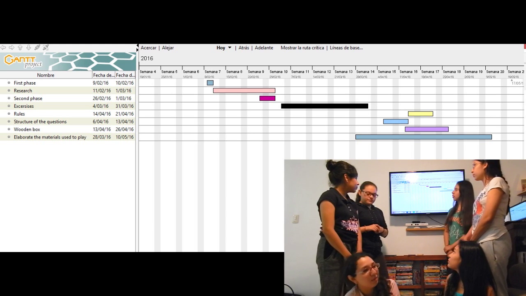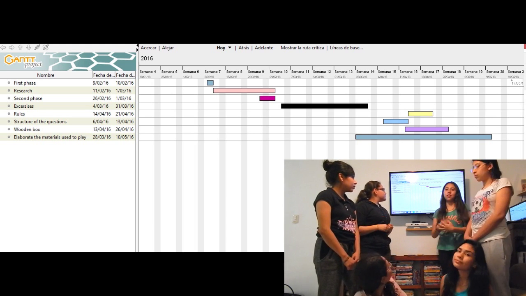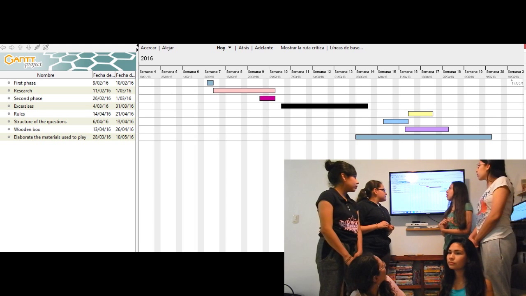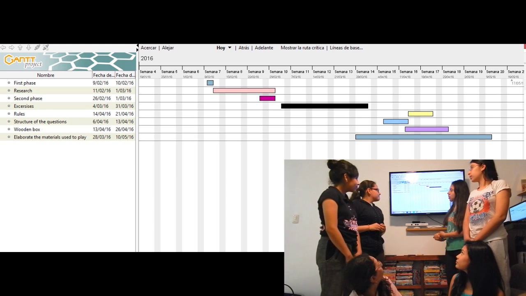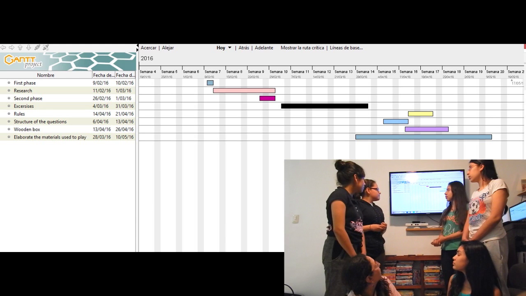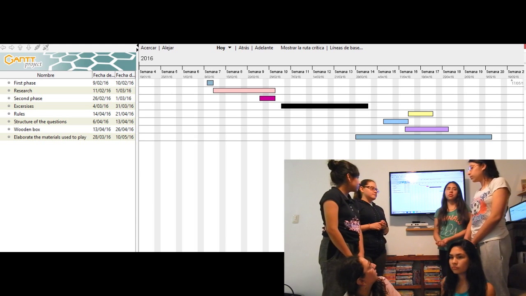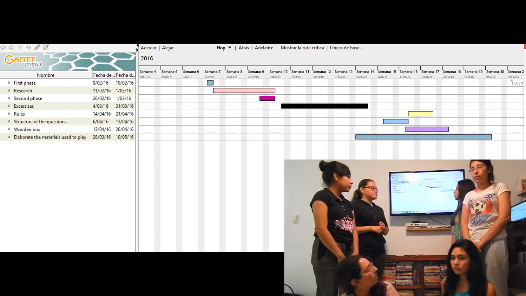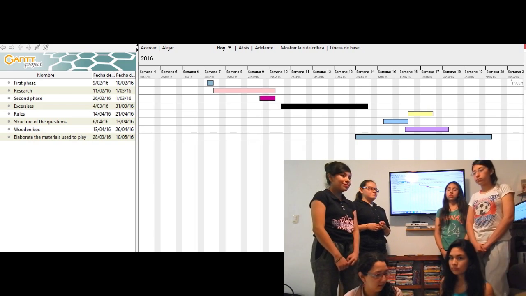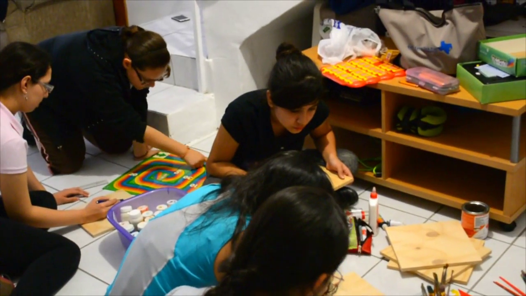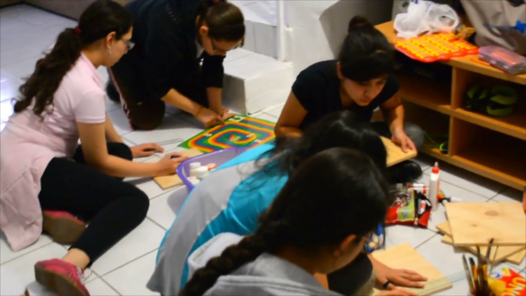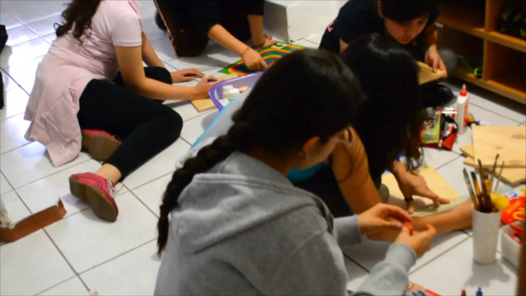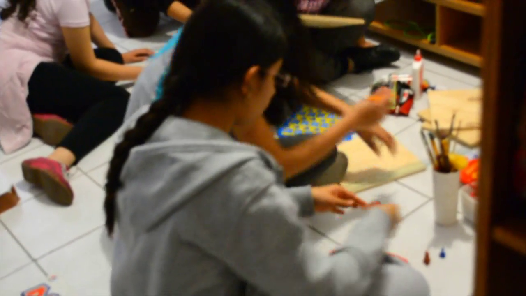Then we have the wooden box. The wooden boxes will take a lot of time, so we decided to start before. And then we have to elaborate the materials used to play, and this is elaborated over a long period of time because we work about 1 hour per week. This phase of the project was the most difficult because we had to begin to construct our games for the box and also to design them.